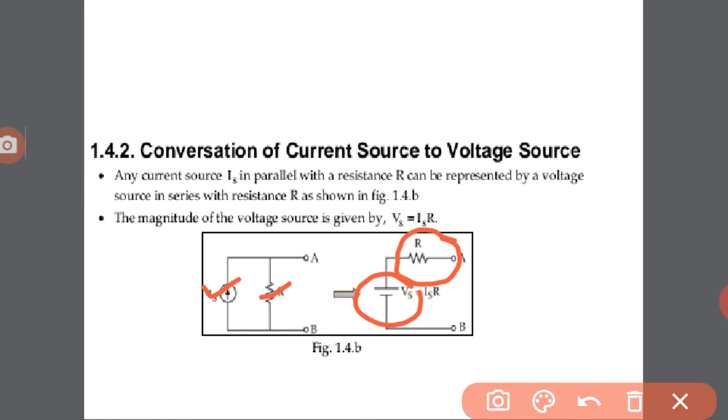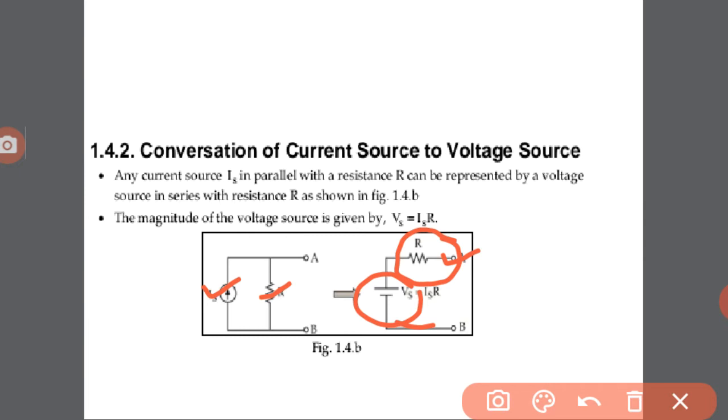So the current source in parallel with the resistor can be represented by a voltage source in series with the resistor R. Again, the magnitude of the voltage source is given by Vs is equal to Is into R.